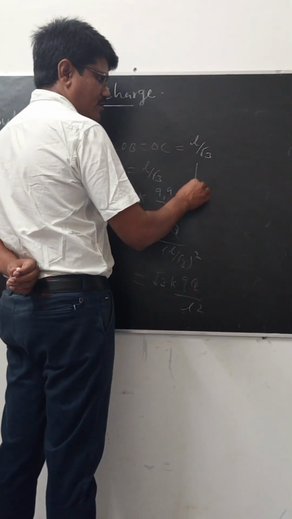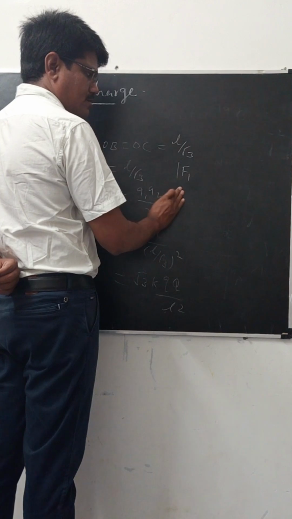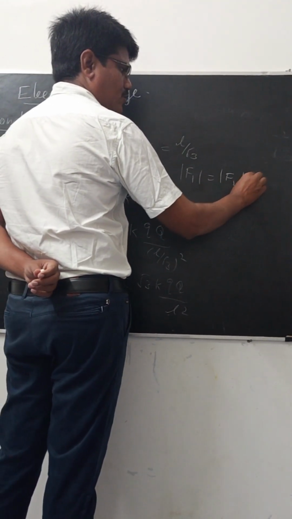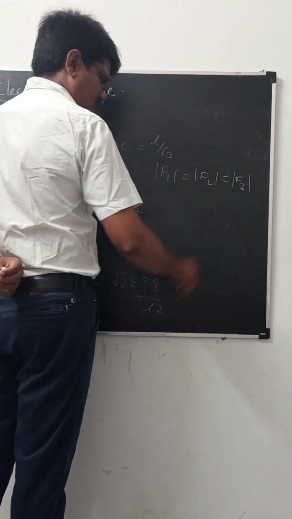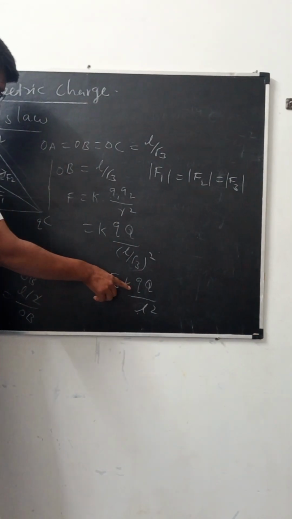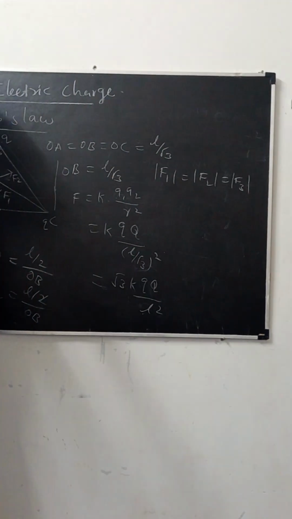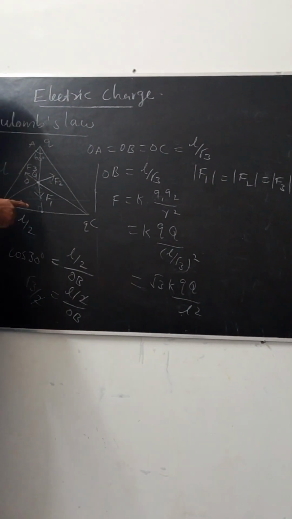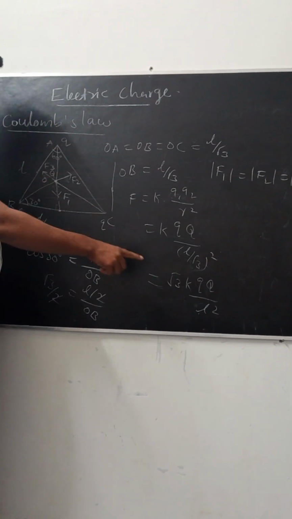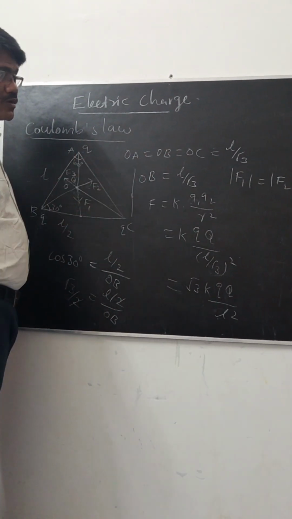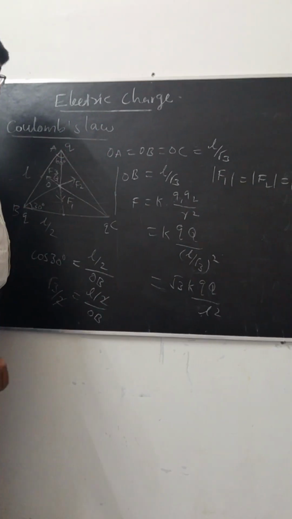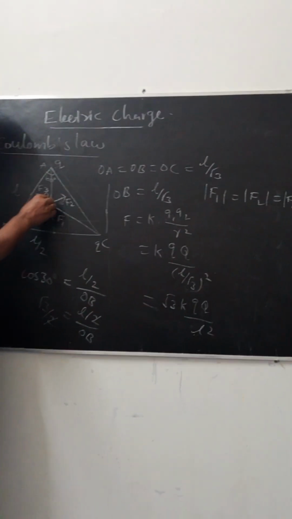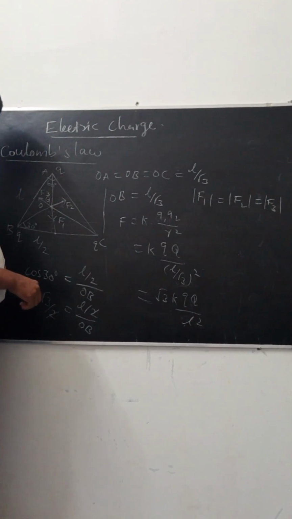The magnitudes of F1, F2, F3 are equal to root 3 K Q divided by L square. Why? Because the charges are the same and the distance between the charges is also equal. Then the magnitudes of the three forces F1, F2, F3 are equal. Only the direction changes in these forces.